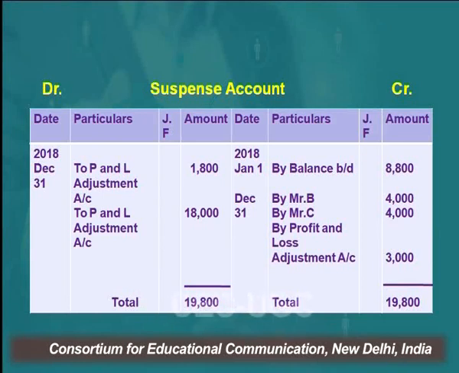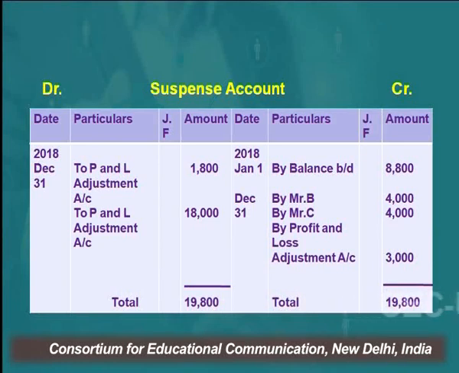Now it is a suspense account. How to prepare the suspense account? All entries which pertain to the suspense account will be posted here. As it is given in the question that the suspense account is showing an opening balance, it is shown on the credit side. Opening balances are shown at the beginning of the year, that is on 1st January or 1st April. So it is shown on 1st January 2018 as opening balance, by balance b/d. We always write opening balance with brought down, b/d means brought down, and it is given in the question as 8,800, and all entries which pertain to the suspense account are shown here.